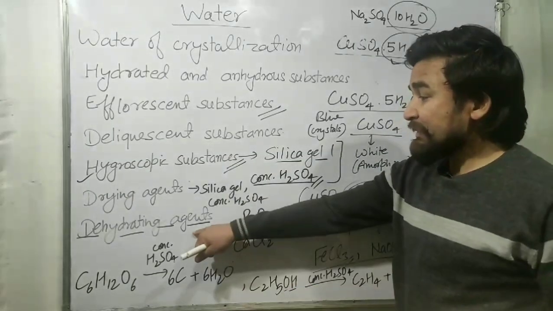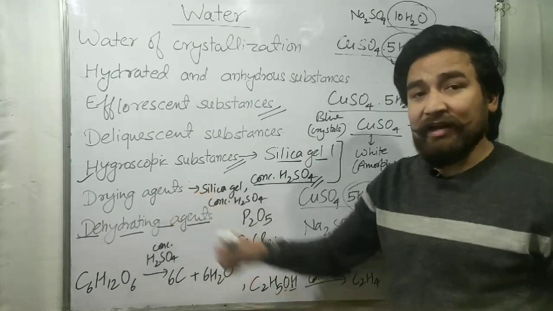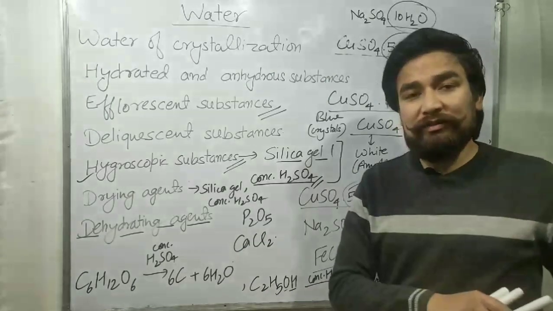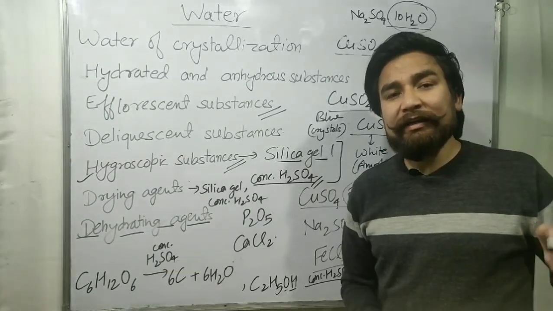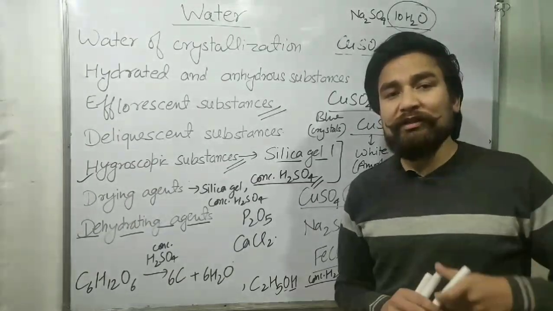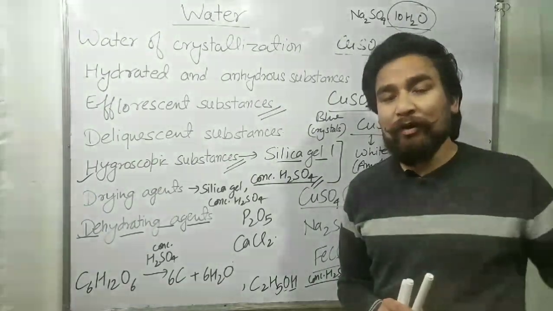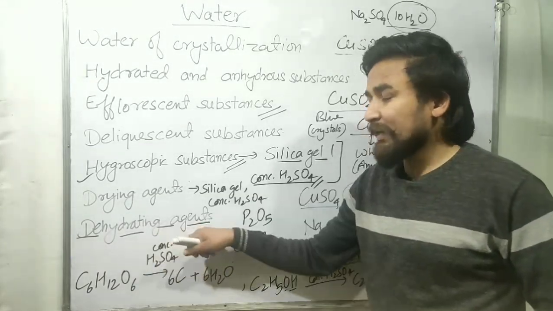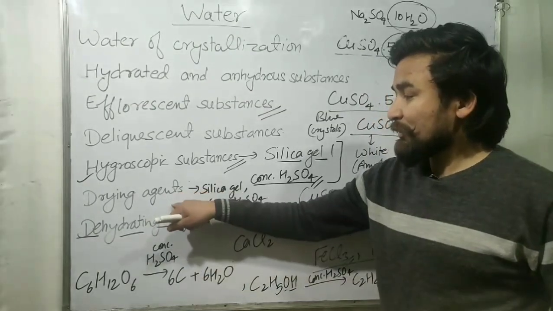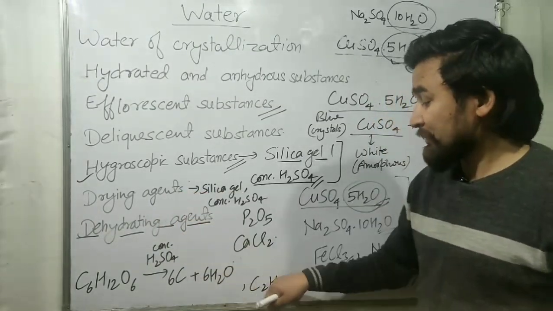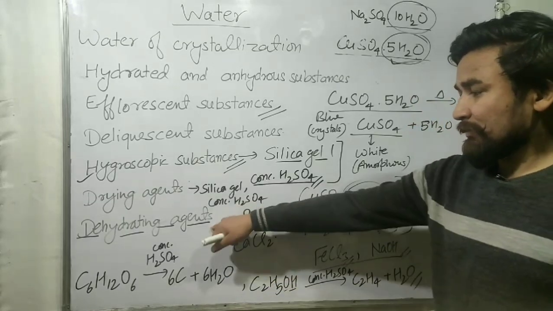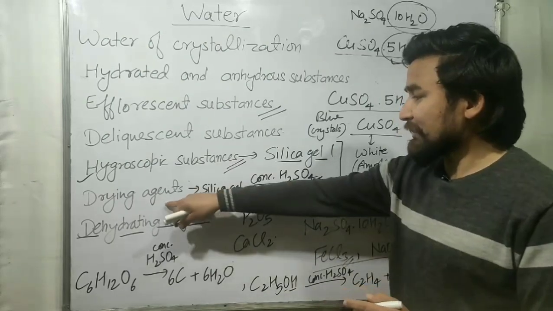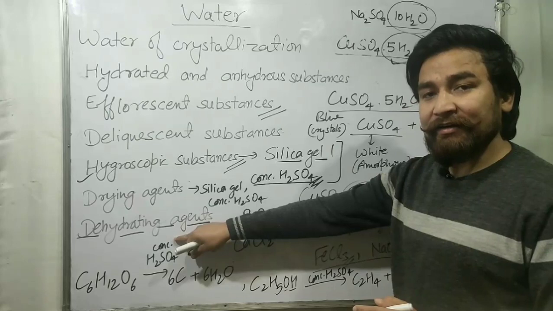The difference between dehydrating agents and drying agents is that the drying agent removes the water molecules, means moisture, from other substances, while the dehydrating agent removes the components of water. Generally water is not there in that compound, but the components of water, means hydrogen and oxygen, are removed by the dehydrating agent. So this is a huge difference between drying agents and dehydrating agents. You can see the examples of dehydrating agents and drying agents. Sulfuric acid can be used as a drying agent as well as a dehydrating agent.